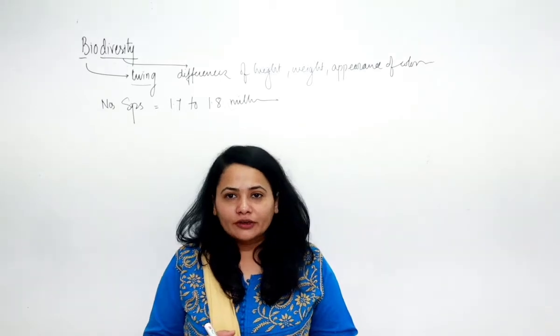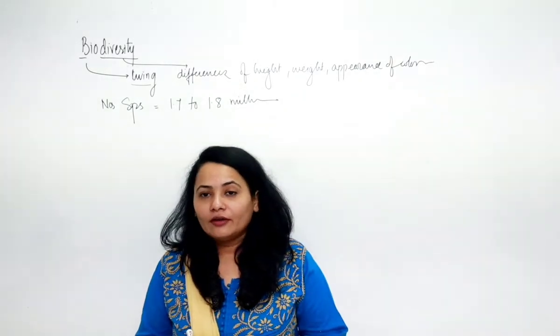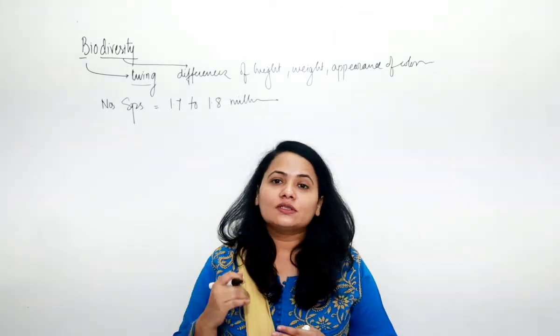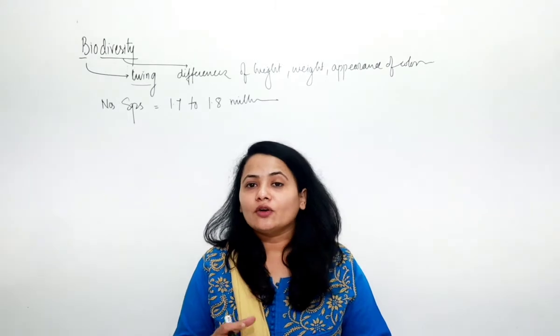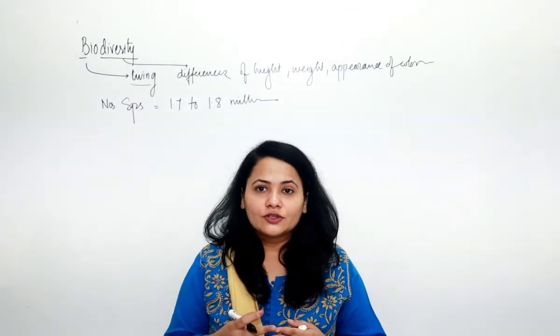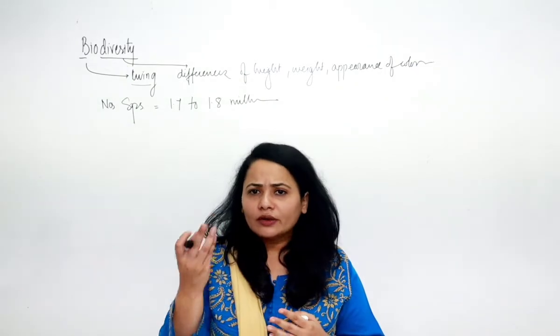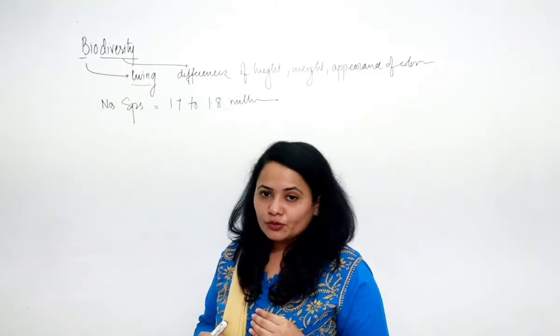It is so difficult to study them. So we have to follow certain steps to study the biodiversity of the world scientifically. To study even one single species we need to follow these steps. So what are the steps to be followed?